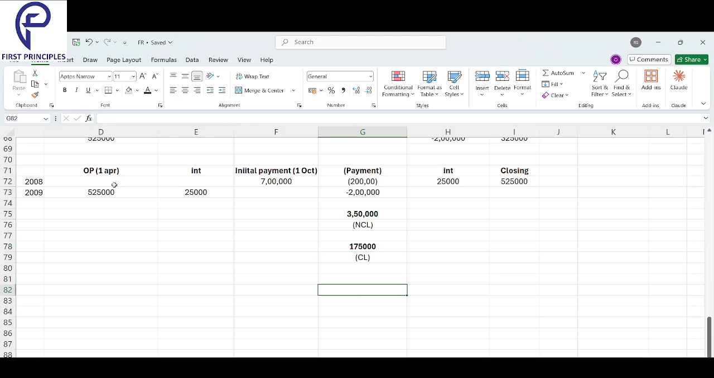Okay, so just taking it right from the start, 1st April 2008, we had nothing. At this point we didn't know, because we didn't know whatever was going to happen, when the interest would come, whatever the situation would be. So we started on 1st October, 6 months into the year, we started with 7 lakhs.